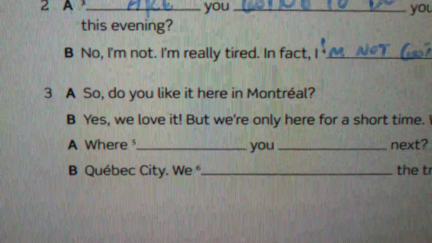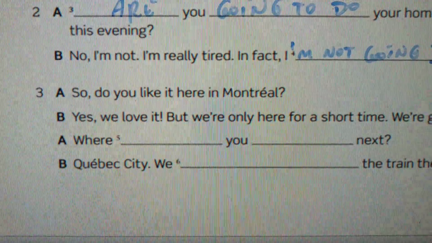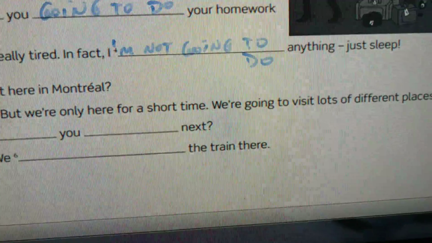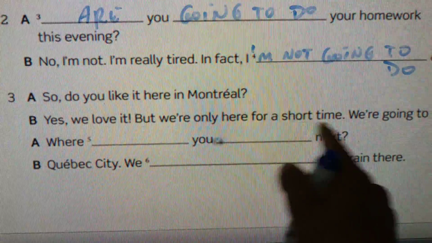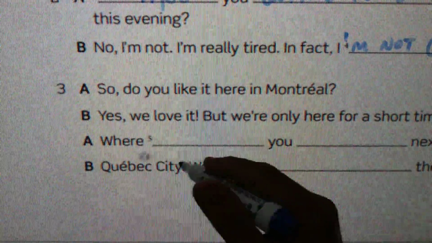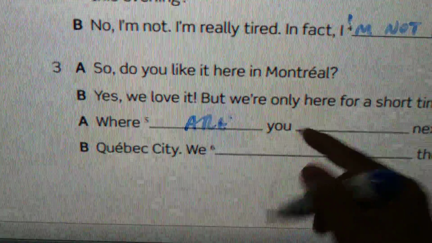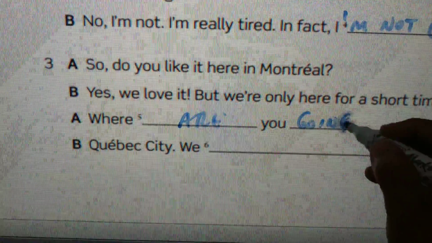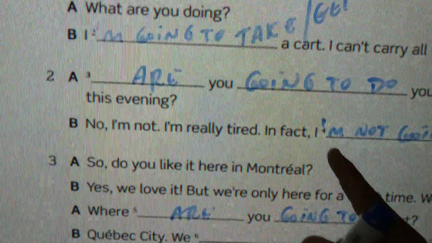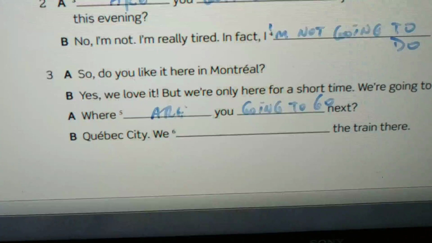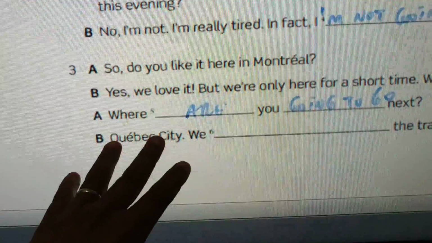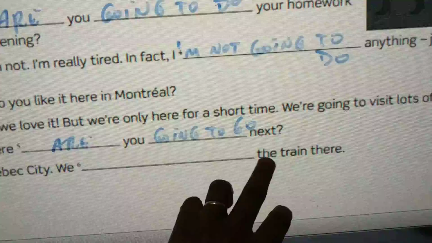So, do you like it here in Montreal? Yes, we love it. But we're only here for a short time. We're going to visit lots of different places. Where are you going to go next? Okay, where are you going to go next? Okay, Quebec City. The train there.